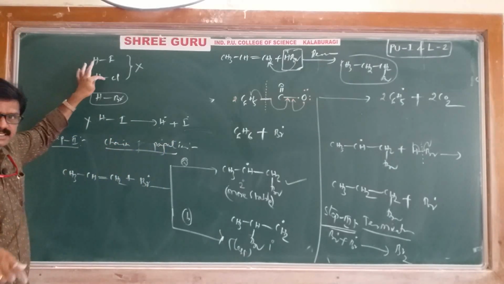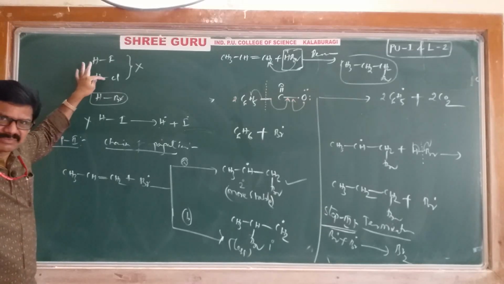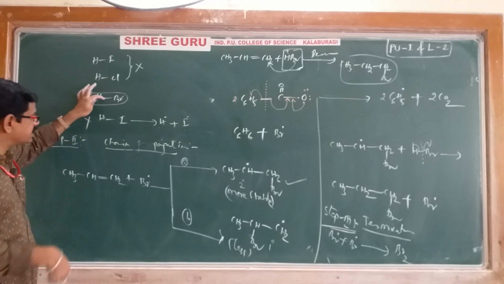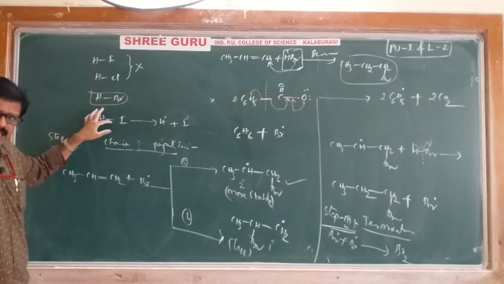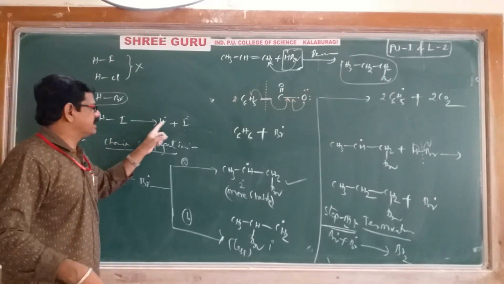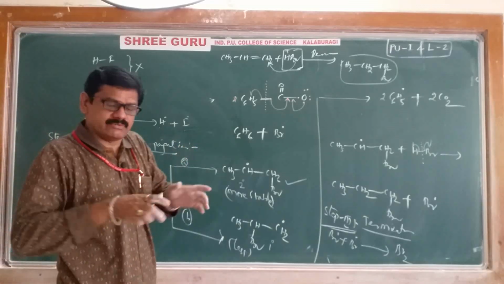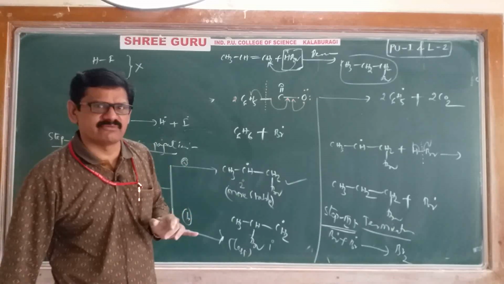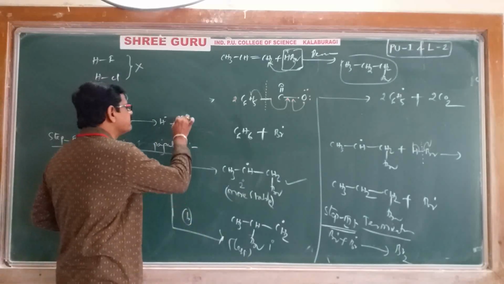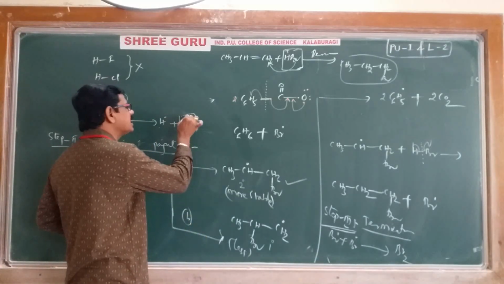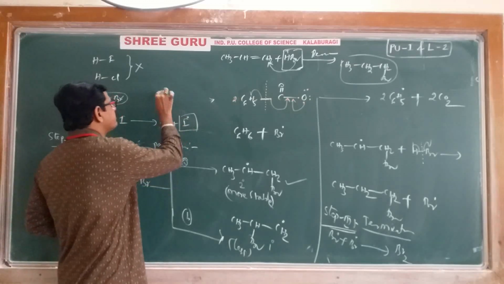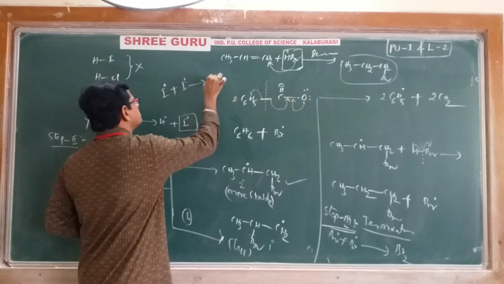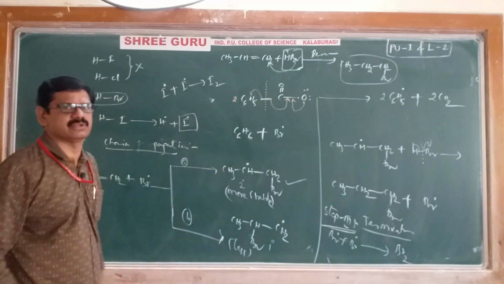HF as well as HCl are strong bonds, they are not easily breaking, that's why we are not using them. Compared with HBr, the HI bond is weak and HI can easily break into free radicals, but there is a problem with HI: the iodine free radical we are getting is immediately converted into an iodine molecule.